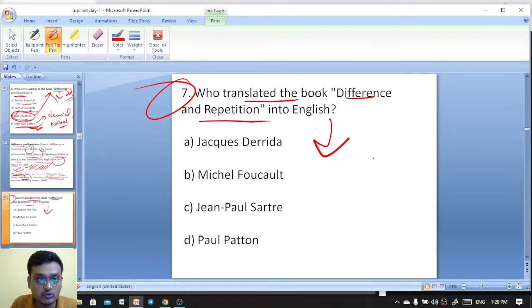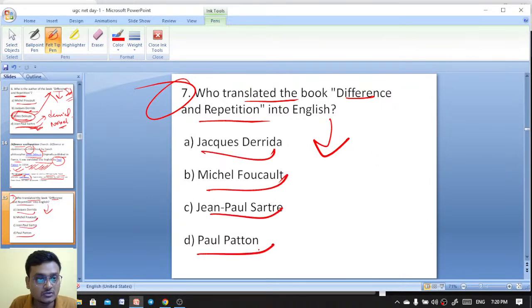Who translated the book Difference and Repetition into English? Jacques Derrida, Michel Foucault, Jean-Paul Sartre, and Paul Patton. Who has translated? You answer.